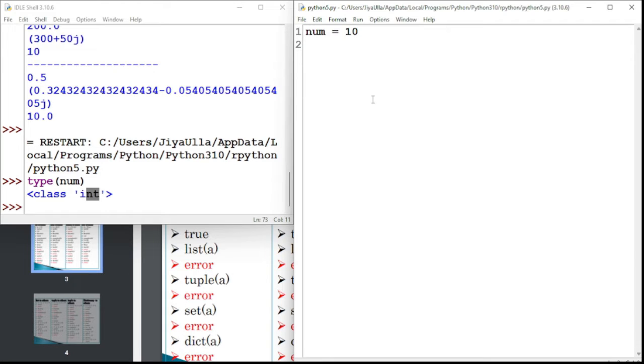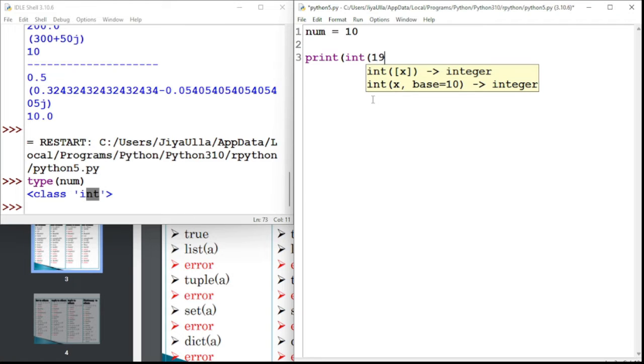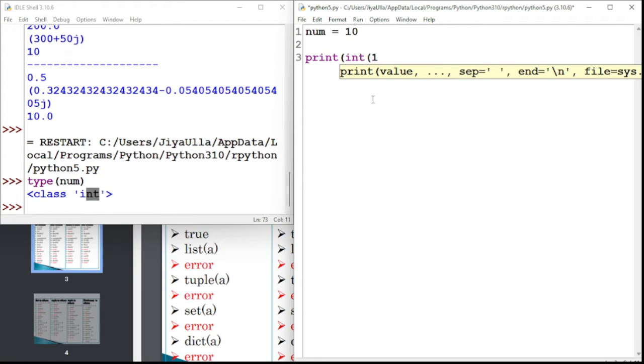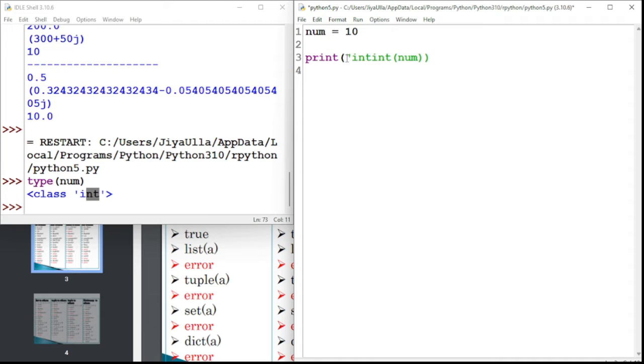Let's say I will go here with print: can I convert an integer number to itself, an integer number only? Let's see that. I will take an expression here. This is int.